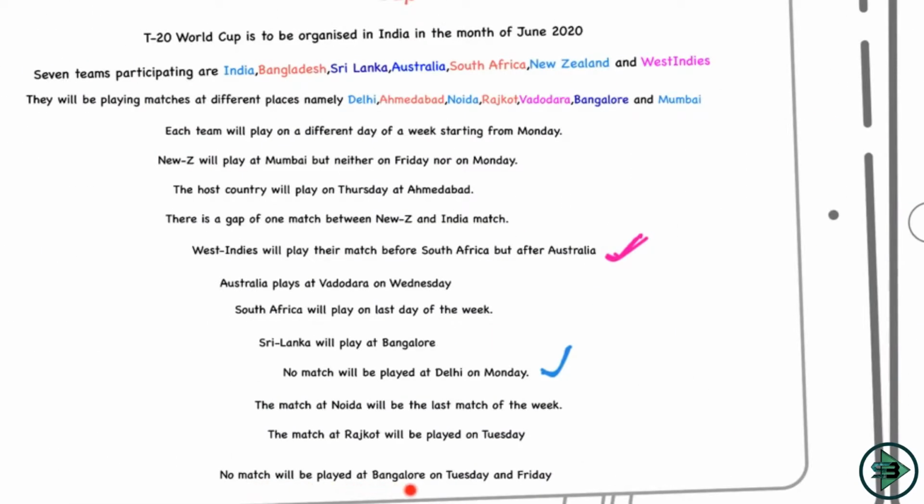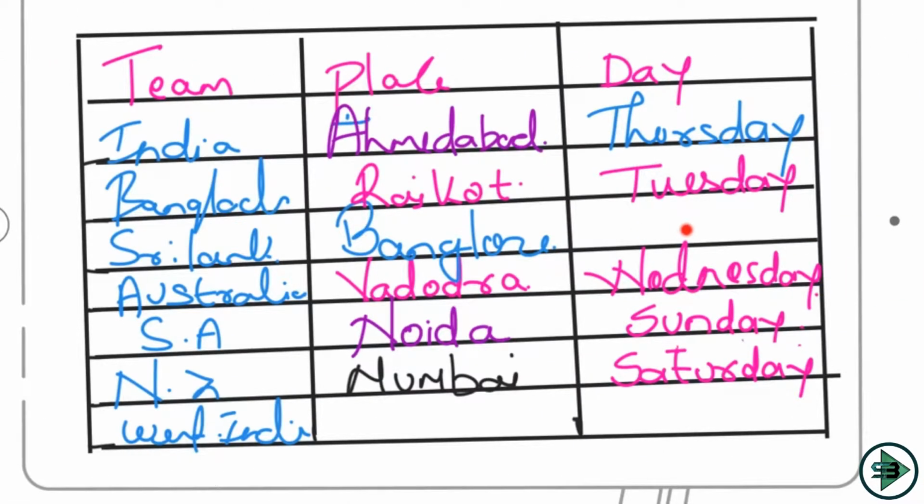No match will be played at Bangalore on Tuesday and Friday. Okay, so Bangalore cannot have a Tuesday or a Friday, and I'm left with only two days now, which are Monday and Friday. Friday cannot come here because Bangalore cannot have a Friday, so it has to be Monday. So Monday will come here. If Monday comes here, Friday will come here. That's the only thing which is left now. Delhi is one place which is left, so Delhi will come here, and that's it.